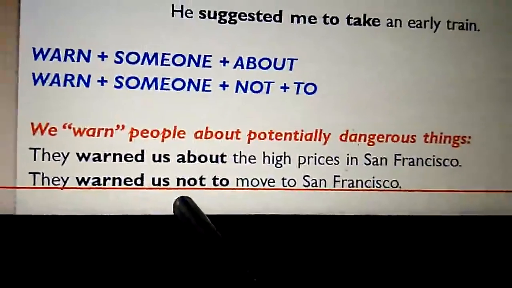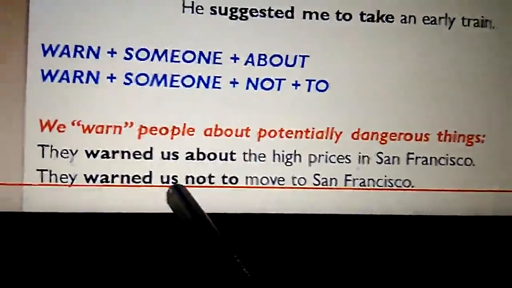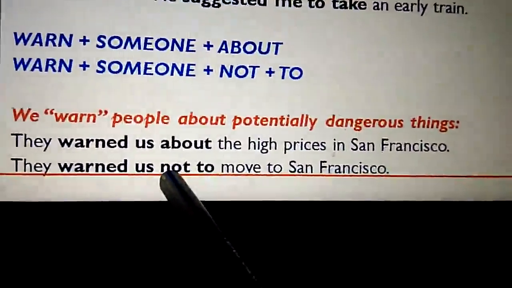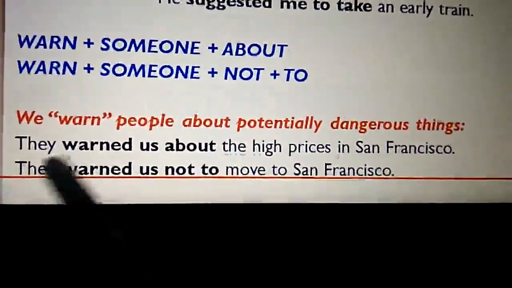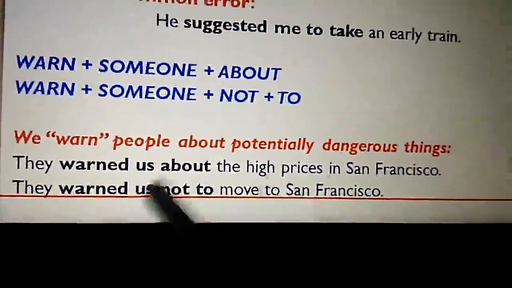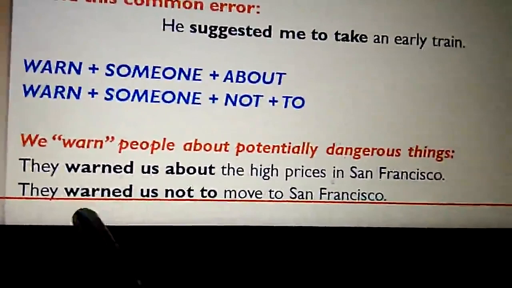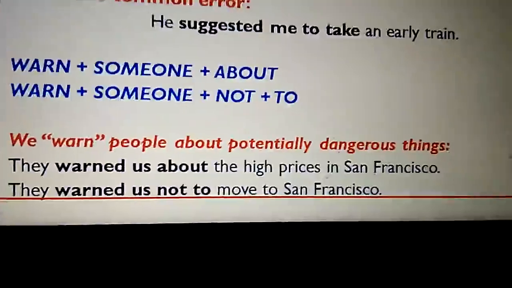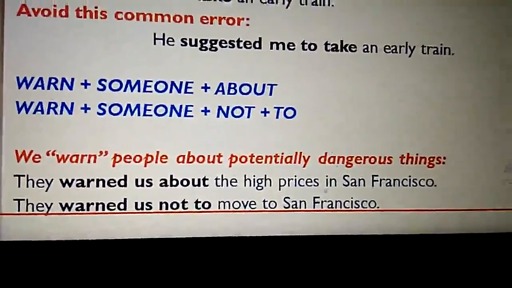And in a negative sentence, as I said, warn plus someone plus not. Not is the word which is used to refer to a negative statement. They warned us not to move to San Francisco. So this is the pattern which we have to use when we are using warn as the reporting verb.